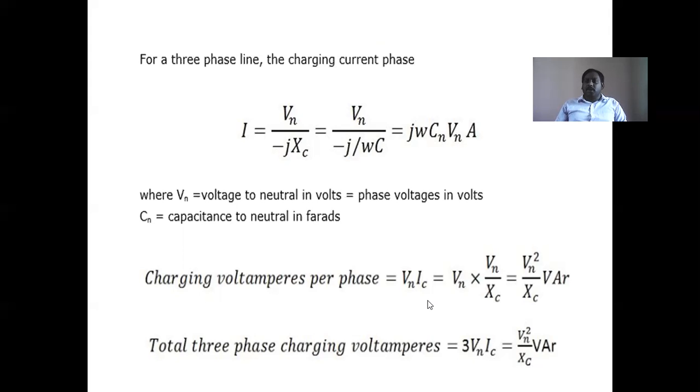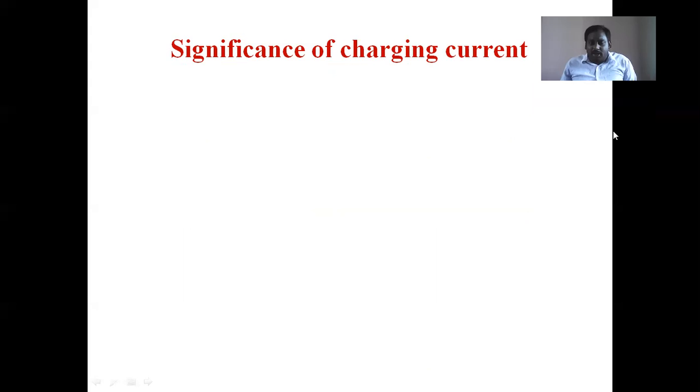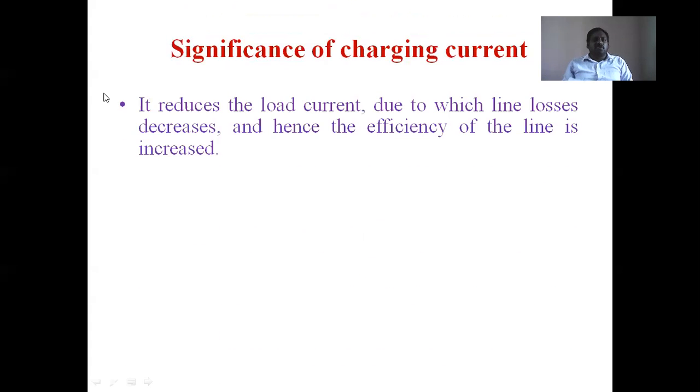The next concept is the significance of charging current. This is also called the significance of shunt capacitive compensation, one of the needs for shunt compensation. What is the significance of charging current?